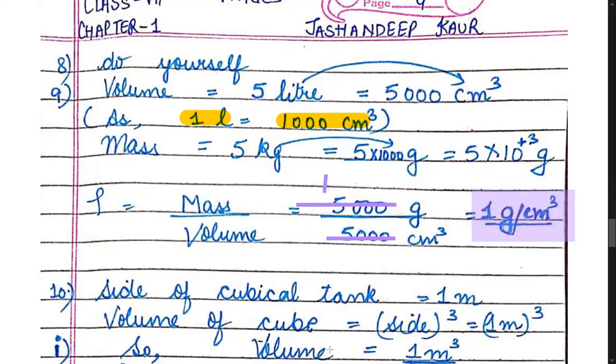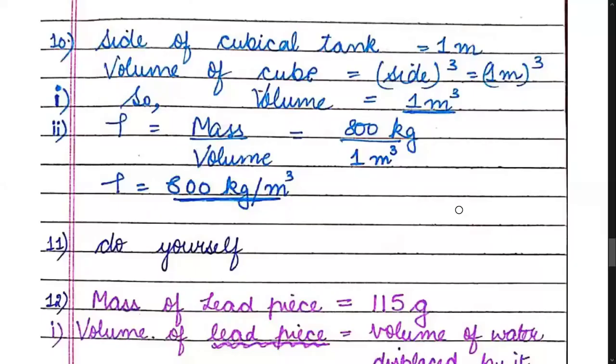So density is 1 gram per centimeter cube. Now children, further question number 10. A side of a cubical tank is given to you as 1 meter. So children, if it is a cube, you know that the volume of a cube can be written as side cube. Take the cube of the side. That is the volume of a cube.